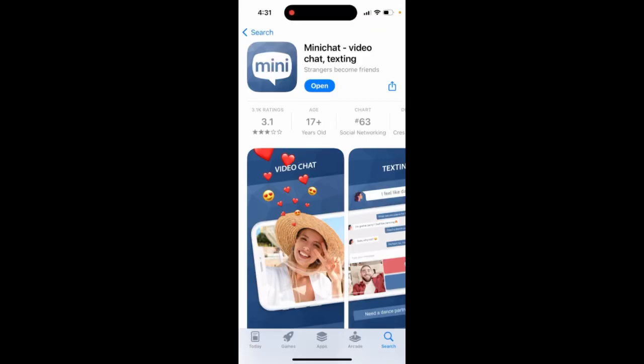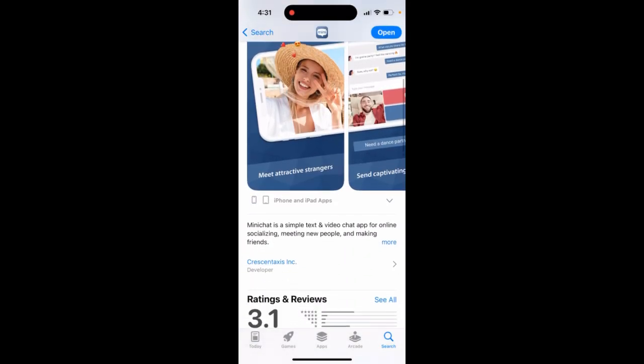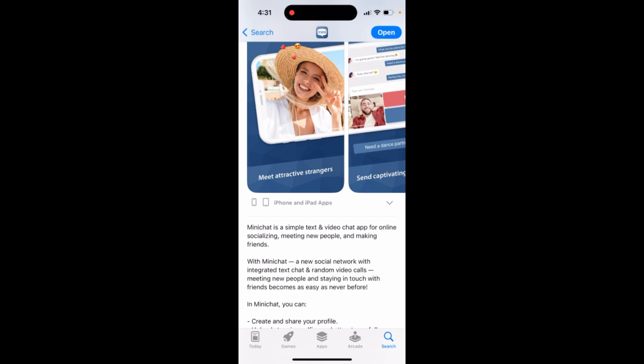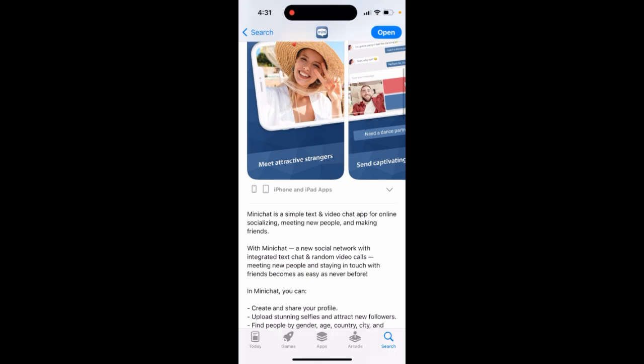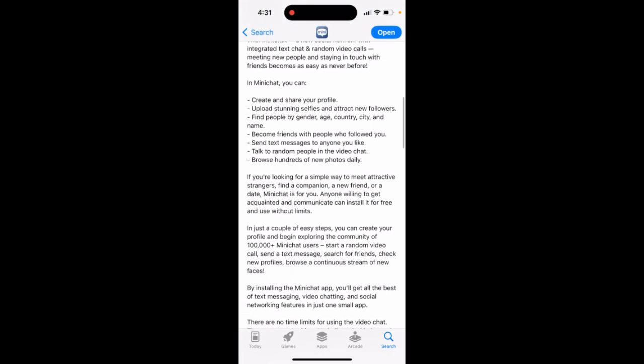Here's the Minichat app, video chat and texting. So what is that? It's a simple text and video chat app for online socializing, meeting new people and making friends. With Minichat, a new social network with integrated text chat and random video calls, meeting new people and staying in touch with friends becomes as easy as never before.